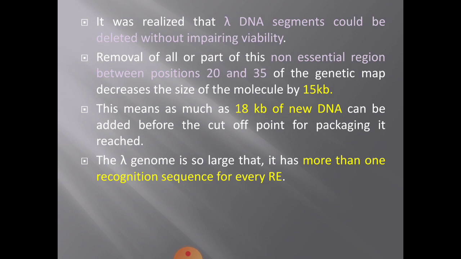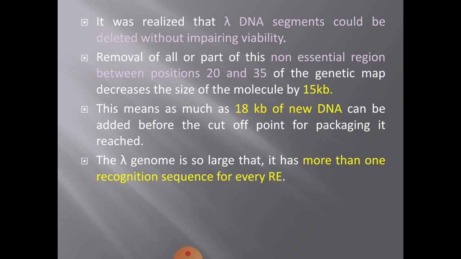What I meant is, out of that 48 kb, if you remove part of it, then also lambda phage will be normal only. So people came up with the idea that by deleting non-essential regions of the genome, you will have more scope to add the bigger DNA insert. This made people work on how to develop lambda phages into vectors.